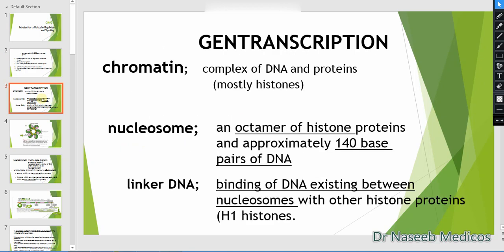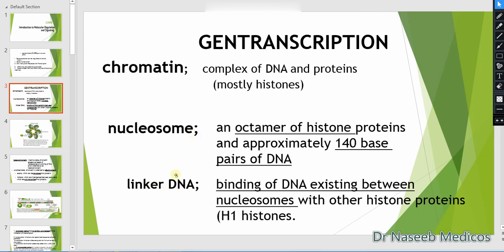Before gene transcription we should know about the chromatin, the nucleosome, the linker DNA, etc. Chromatin is a complex of DNA and protein, mostly histone, of different types like H1A and H1B. A nucleosome is a bead present on the DNA: an octamer of histone proteins with approximately 140 base pairs of DNA looped around it.